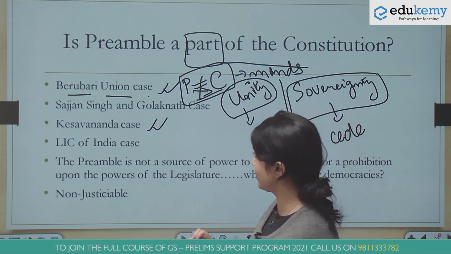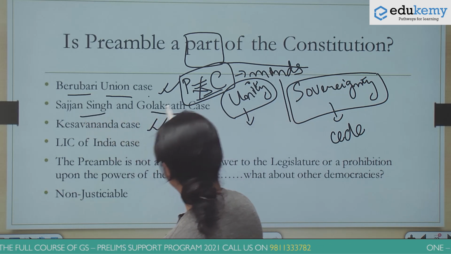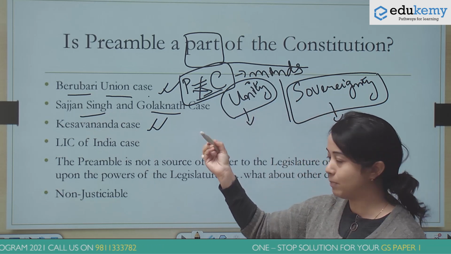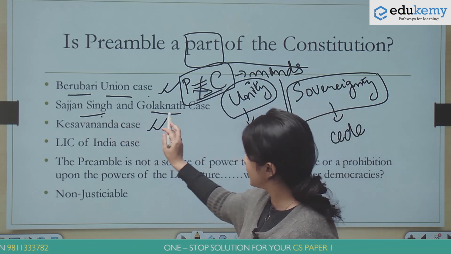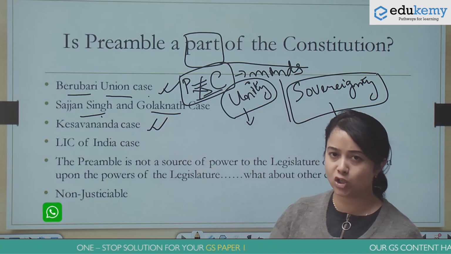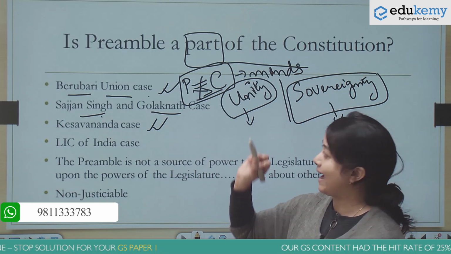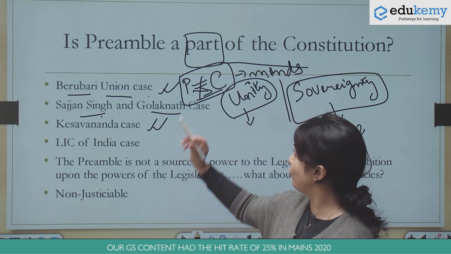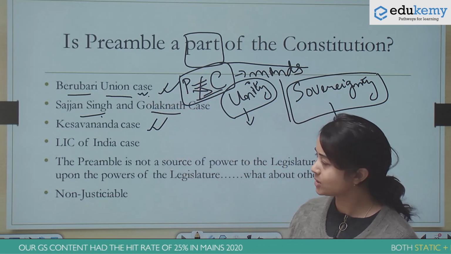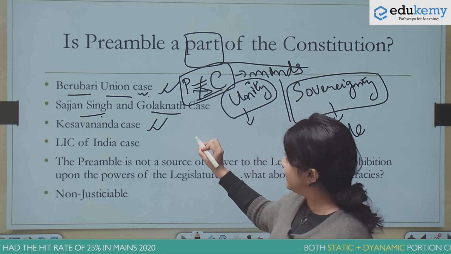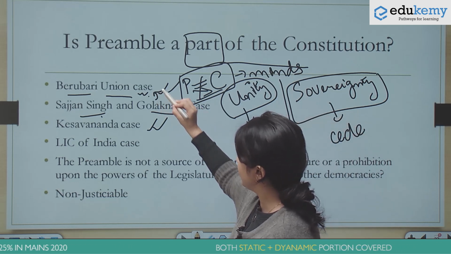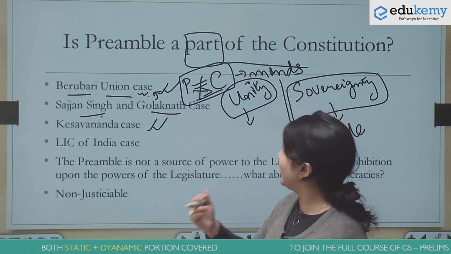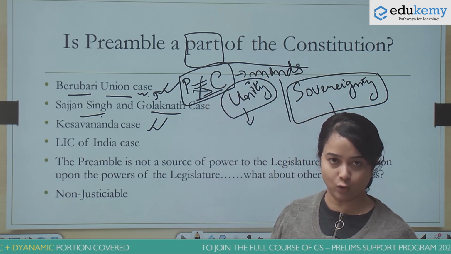The second important case: both the Sajjan Singh and the Golaknath cases also made references to the preamble as to whether it is a part of the Constitution or not. The Sajjan Singh and the Golaknath cases were related to the 9th schedule and the government putting several land reform acts in the 9th schedule. Here, the Supreme Court did not explicitly overturn the judgment in the Berubari Union case, but there were references that the judgment of the Supreme Court in the Berubari Union case seems misplaced, and it is not correct to say that the preamble is not a part of the Constitution.